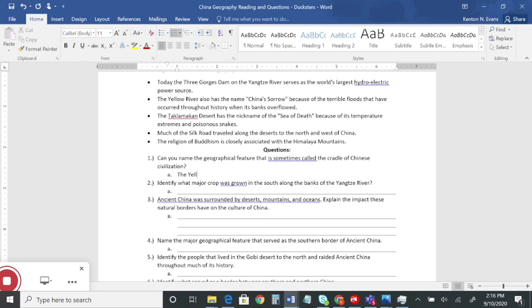Yellow River is sometimes called the cradle of Chinese civilization. All right, that's how you're going to do that. Try and put it in your own words if you can. I understand if you can't sometimes, like I couldn't that time, so put it in quotations, knowing that I got it directly from the text.